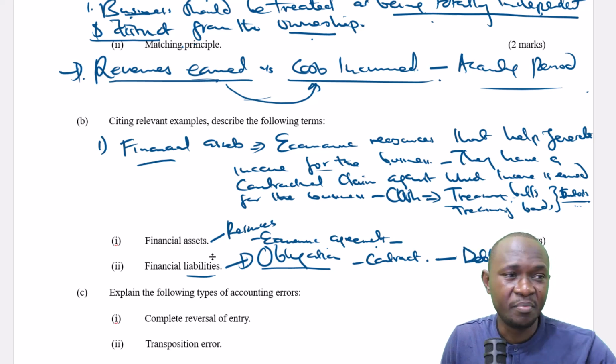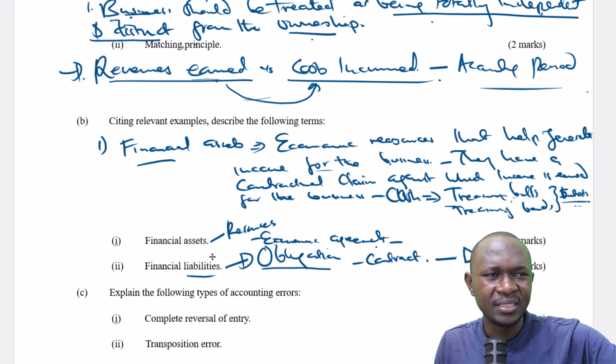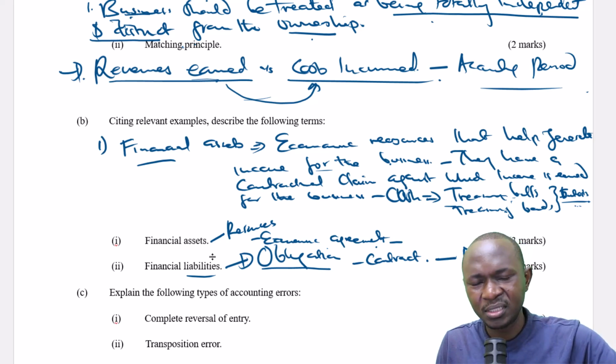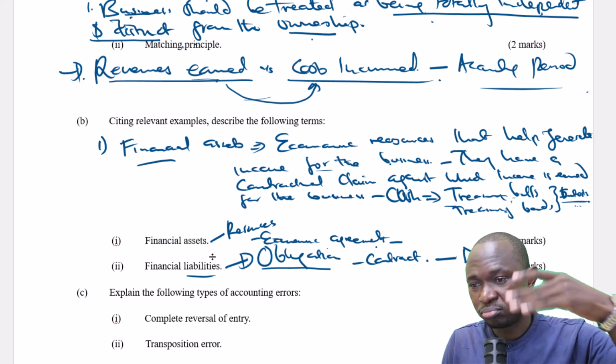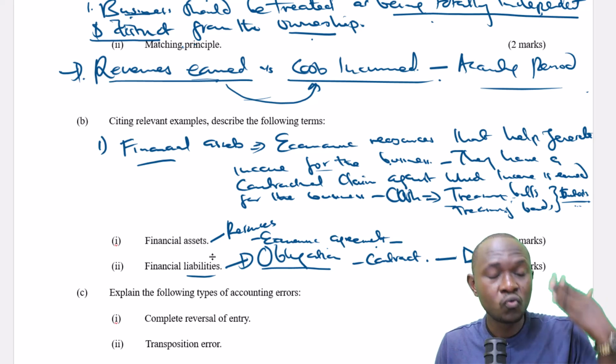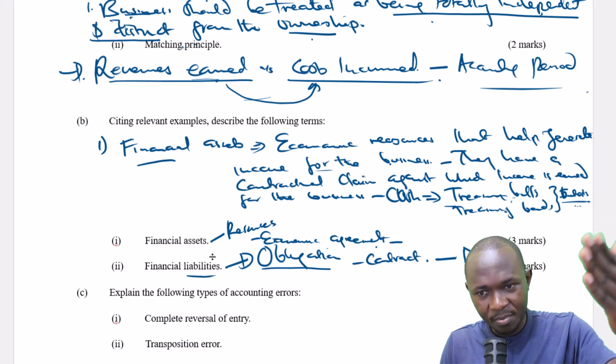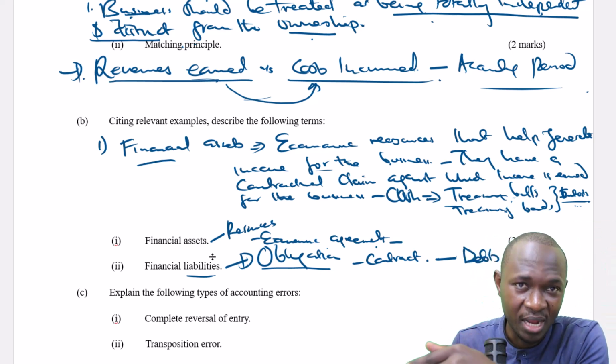We talk of debentures or just debts, the normal debts that we always talk of: loans, even trade payables, bonds. But this time it's you who is paying. If you are the one paying, then we talk of financial liabilities.